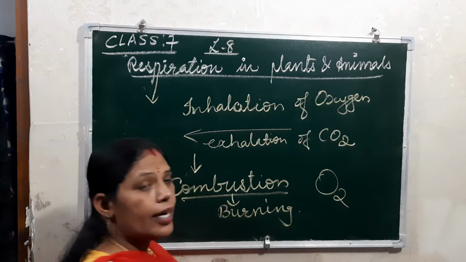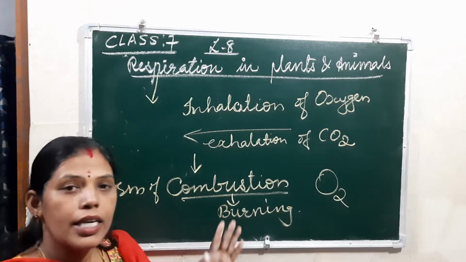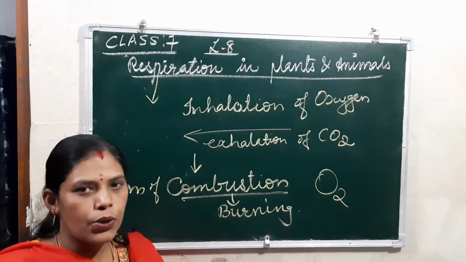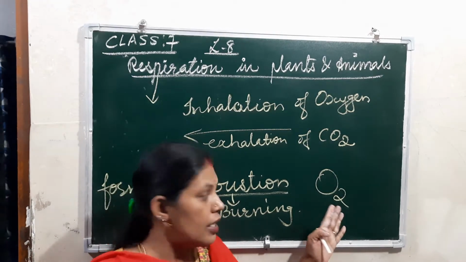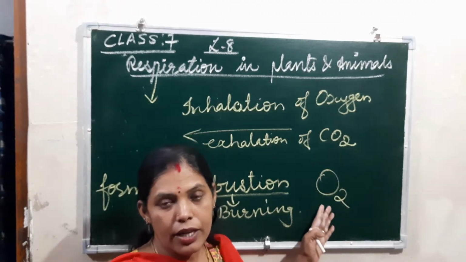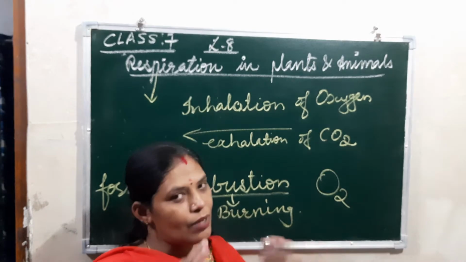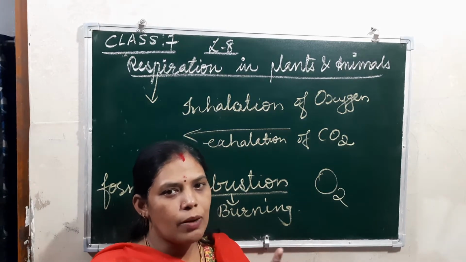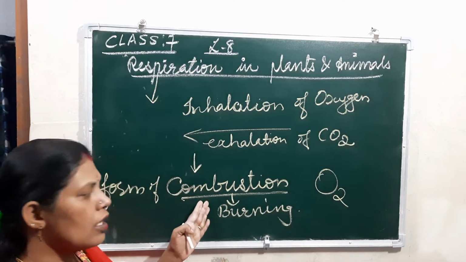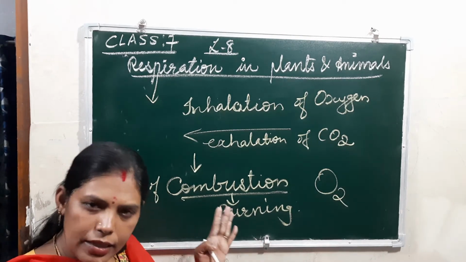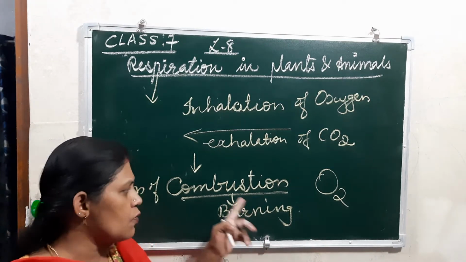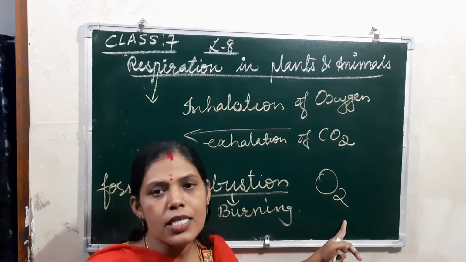Oxygen. Even normal things, if we want to burn, what is required? It needs oxygen. If there is carbon dioxide, then what happens? It will be extinguished or put out. So for the burning of things or food, whatever it is, oxygen is required.